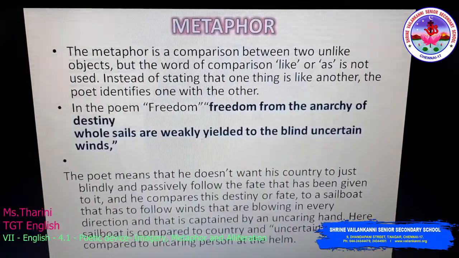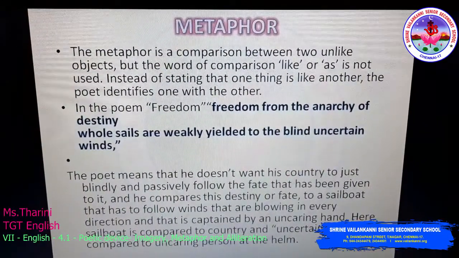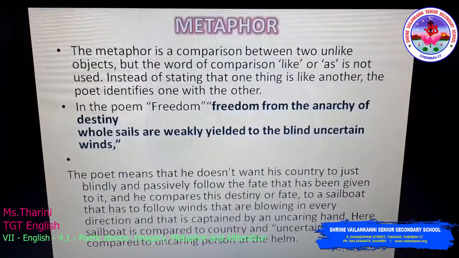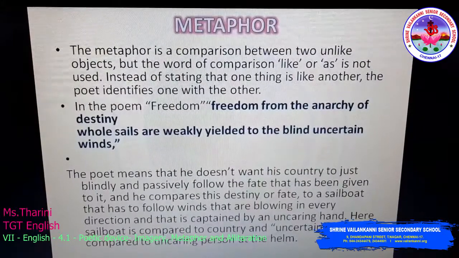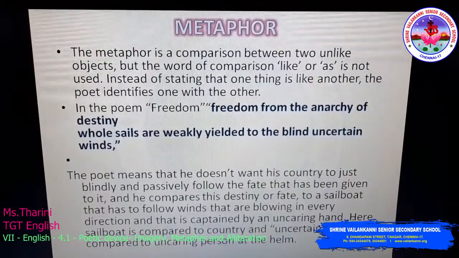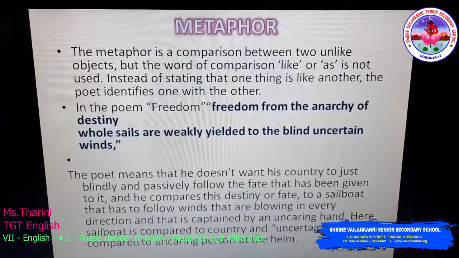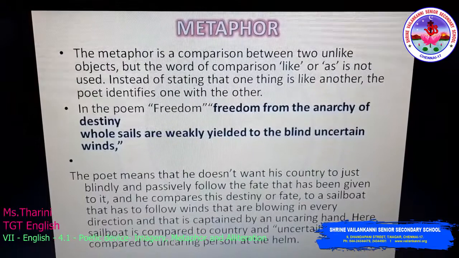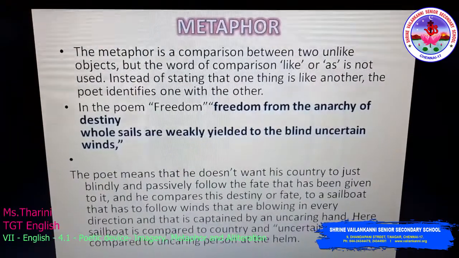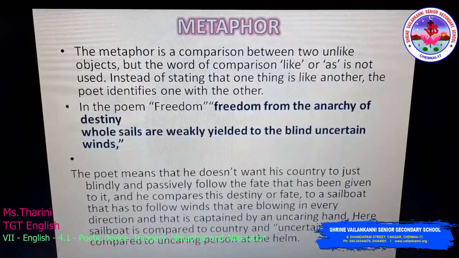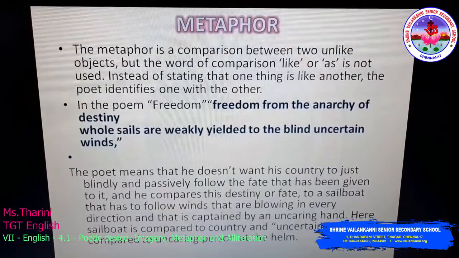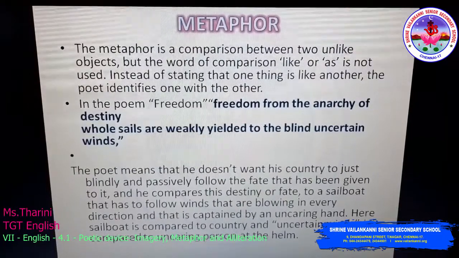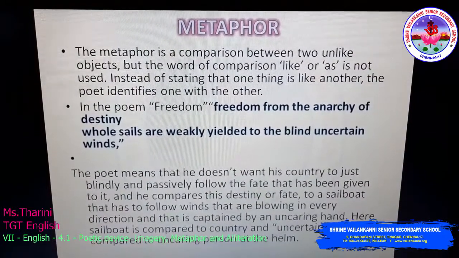Metaphor. A metaphor is a comparison between two unlike objects, but the word of comparison, like or as, is not used. Like we saw in simile, where a comparison word like or as is used, but in metaphor, we don't use the word of comparison. Instead of stating that one thing is like another, the poet identifies one with the other.